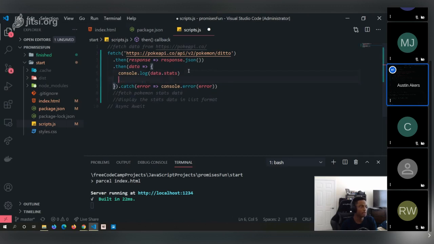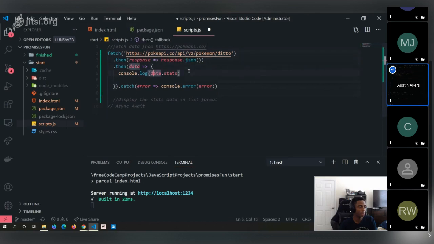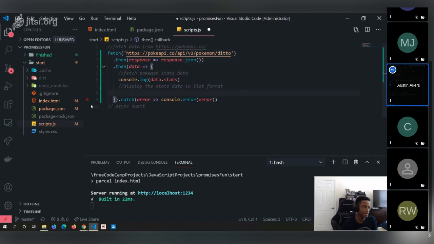See. So this is where, as I said, we've already done this. I'll bring that up there. All right, so we've fetched the Pokemons, or better yet, we drilled into the fetch of the Pokemon stats data, so we kind of have that data.stats. And then next up, what we want to do here is display the stats in a list format.